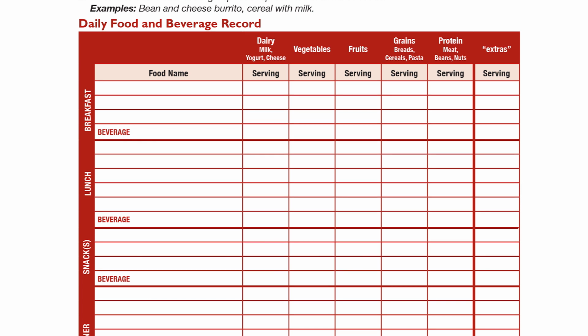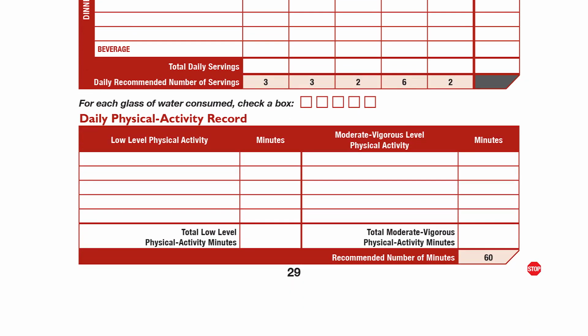Think, what did you eat and drink so far today? What did I have? Got it. Put the food and beverages you already had today in the appropriate meal section on the left side of the chart. Have you had any glasses of water today? Make sure you also mark off a box for each glass of water you have had at the bottom of the chart. Pause the video to put in the foods and beverages you have had today.